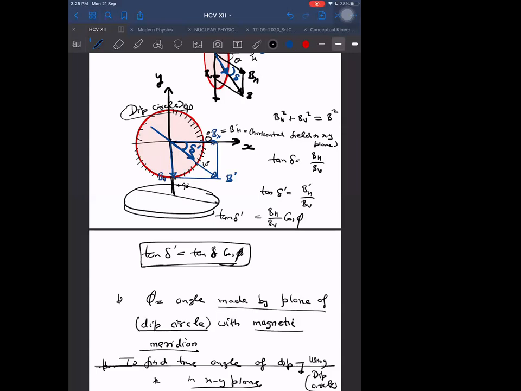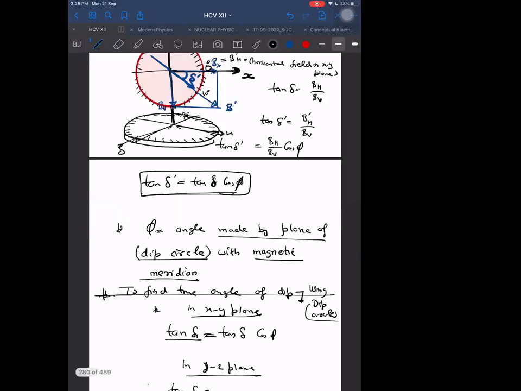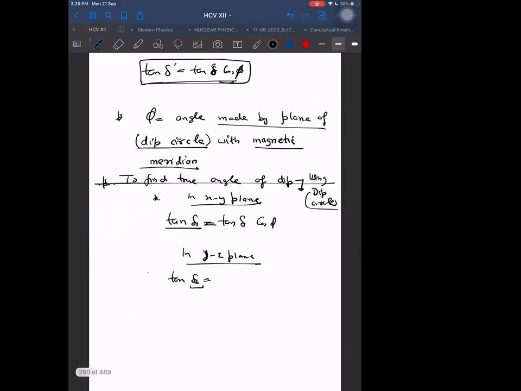While we rotate it, angles are given here also, so we can tell how much we have rotated. If we want to move from the xy plane to the yz plane, then we rotate the dip circle by 90 degrees. Is it true or not? Once we rotate it by 90 degrees, the new angle of dip reading comes. This delta dash which I am representing here, I am calling delta 1 now for the xy plane, and delta 2 for the yz plane. Tan delta 2 will be tan delta into what? Tell me now. What should I write here? Into what?